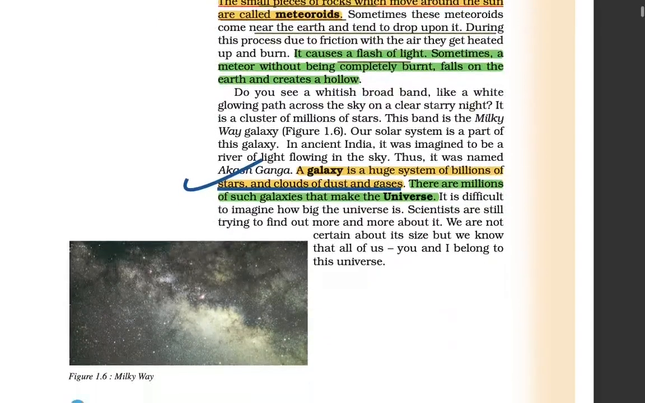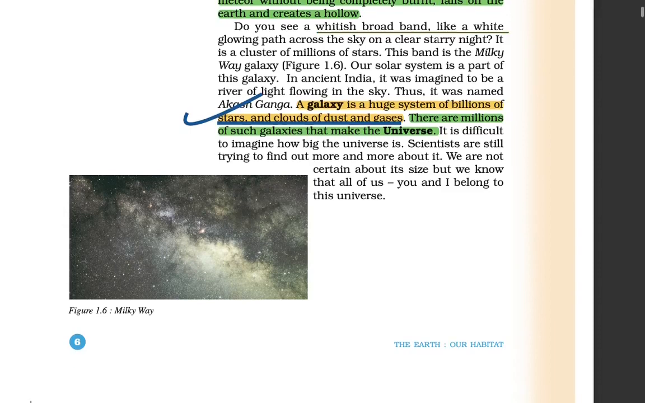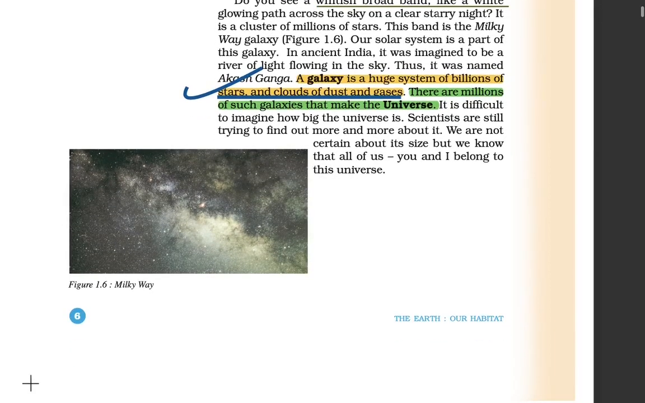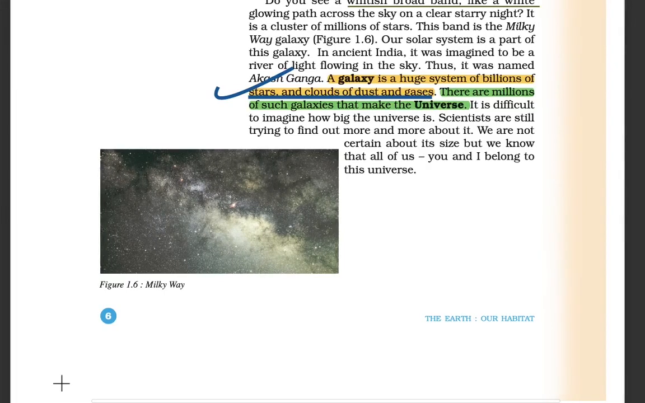And then we have a whitish broad band-like structure with a glowing path in the clear starry night, and this band is of the Milky Way galaxy. Our solar system is a part of this galaxy. So this is what the Milky Way looks like. In ancient India, it was imagined that a river of light was flowing in the night sky, and this is named Akash Ganga.